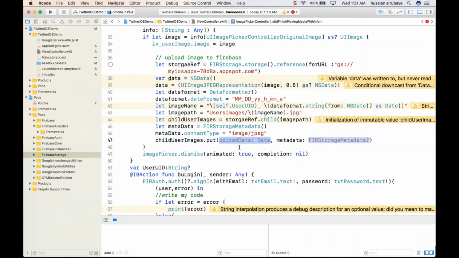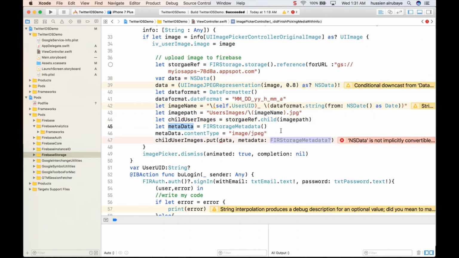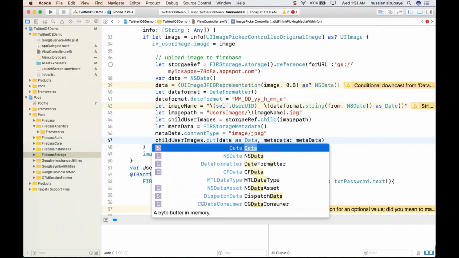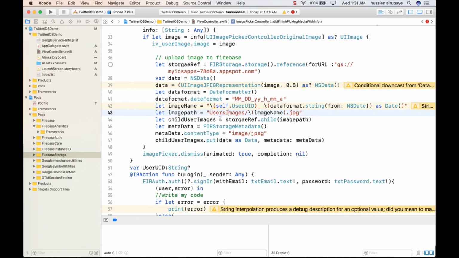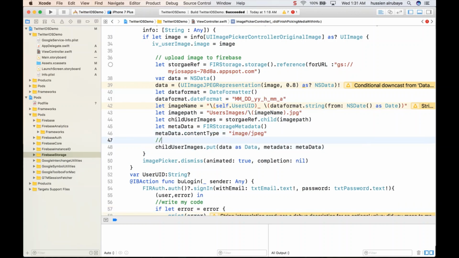The data should be considered this data that was already uploaded. The metadata will have information about the child and other things. So hopefully the metadata was correct. Data will be considered as data in this way. But the storage reference already has the path that you want to upload. Yes, then you're done. It will take some time to upload the image. So finally by the end you will have that image uploaded.